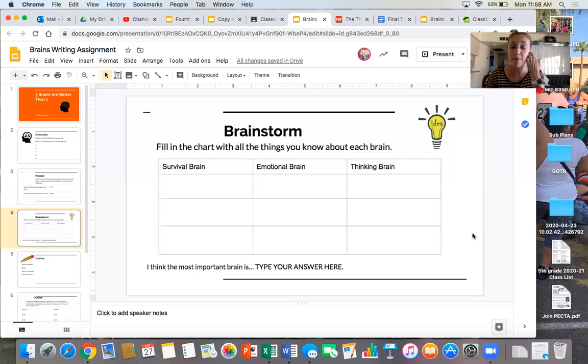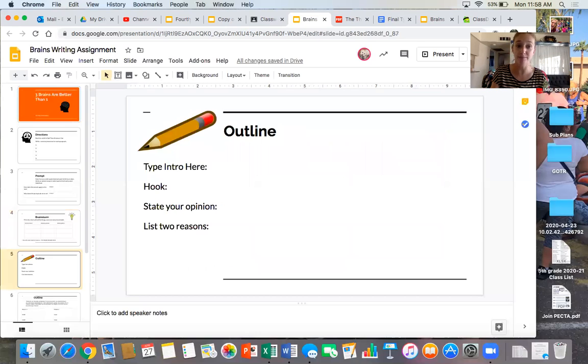If I can't think of that many thoughts about the survival brain, I probably don't want to choose that one as my opinion. Okay. So now I've done my brainstorm, I've made sure of my opinion. I'm gonna move into my next step of the writing process, which hopefully you remember is my outline.